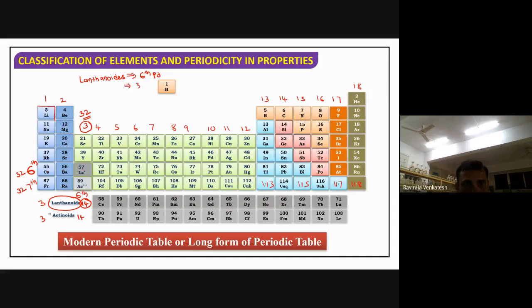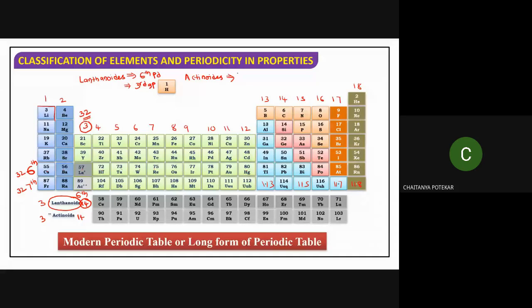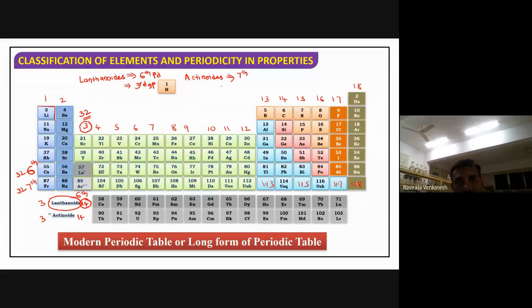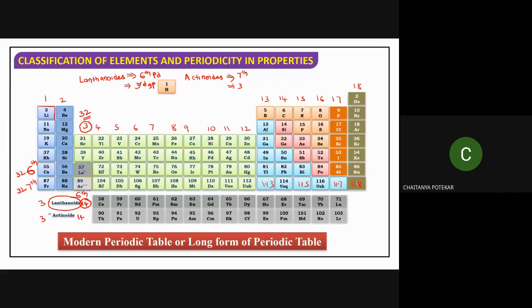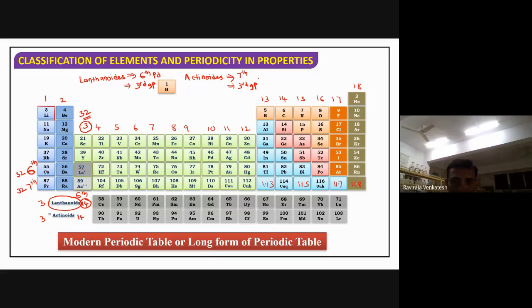Third group. Similarly, actinides. Which period are they in? Speak out. 7th period. Which group are they? Third group. This is important. Remember this one. Very simple concept.